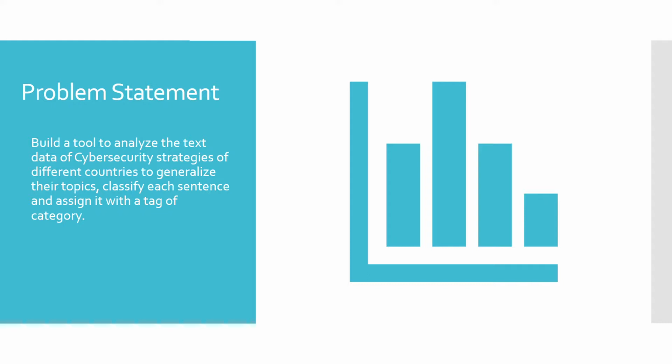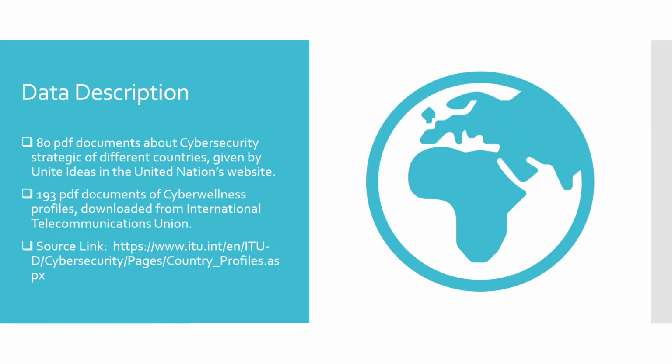Our main problem is to build a model or a tool to analyze the text data of cybersecurity strategies of different countries to generalize their topics, classify each sentence, and assign it a tag of a category. Our data has two sources. The first part is 80 PDF documents about cybersecurity strategy of different countries, and the second part is 193 PDF documents of cyber wellness profiles. And here's a source link.